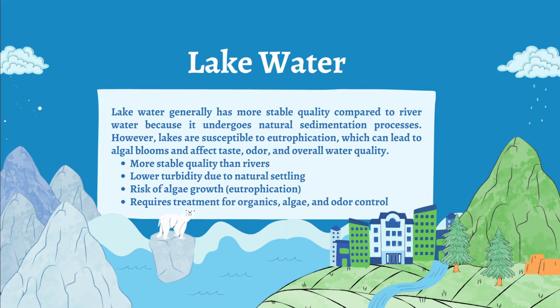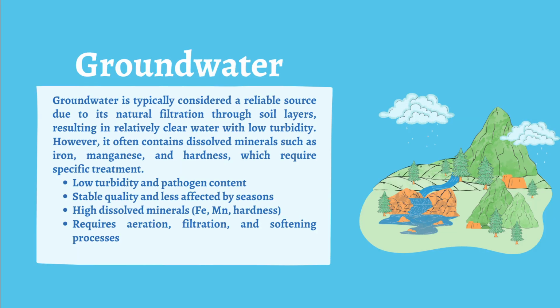Next is lake water. Lake water generally has more stable quality compared to river water because it undergoes a natural sedimentation process. However, lakes are susceptible to eutrophication, which leads to algal blooms and affects odor and overall water quality. So lake water has more stable quality than river, lower turbidity due to natural settling, a risk of algae growth, and requires treatment for organic algae and odor control.